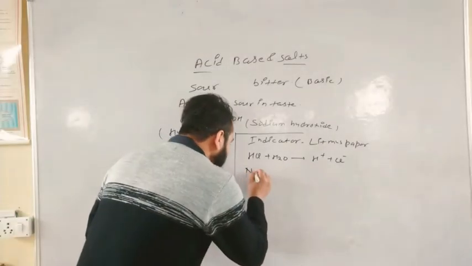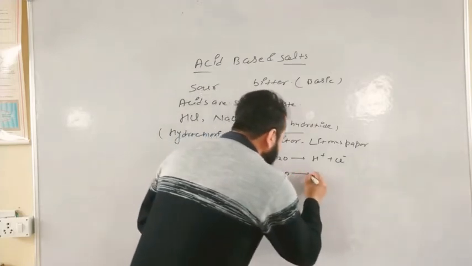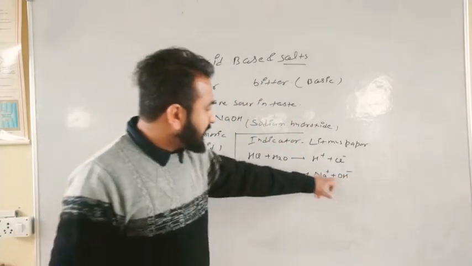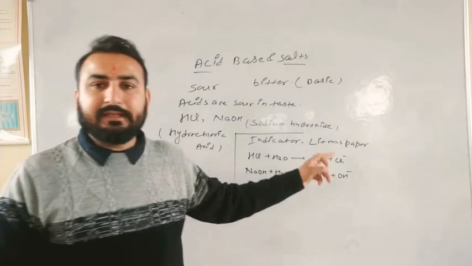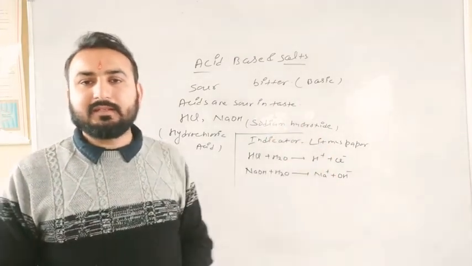And if NaOH is dissolved in water, it will break down into Na plus and OH negative. So this H plus and OH negative indicate acidic behavior or basic nature.